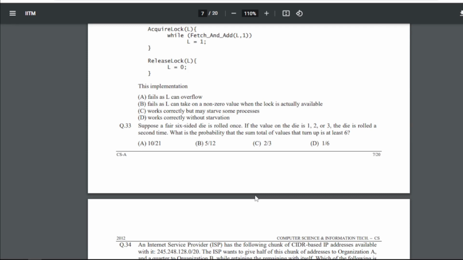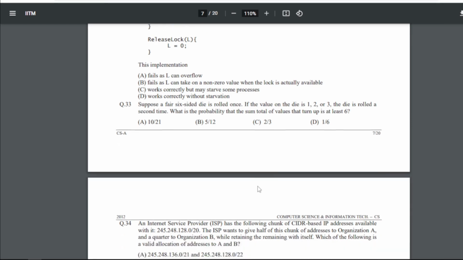33 is: suppose a fair six-sided die is rolled once. If the value on the die is 1, 2 or 3, the die is rolled a second time. What is the probability that the sum total of values that turn up is at least 6? So for 33 our answer will be B, that is 5/12.